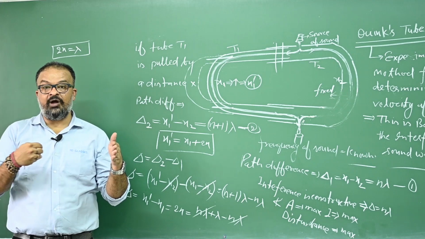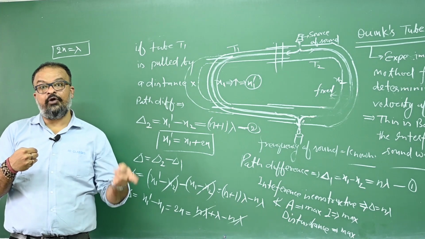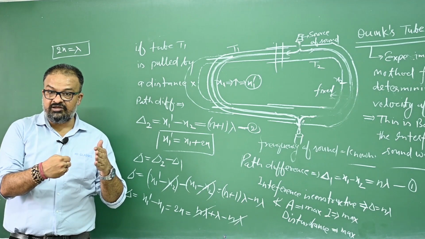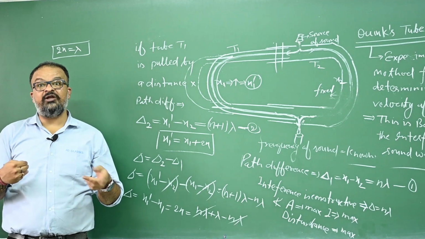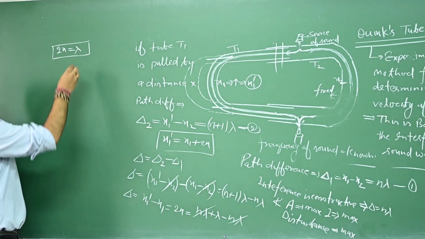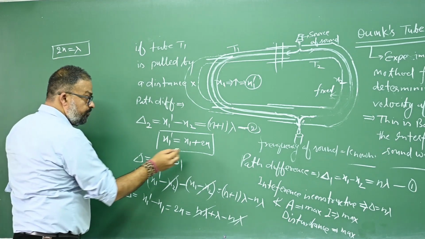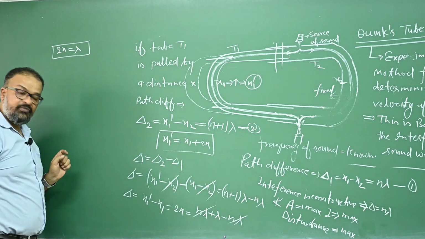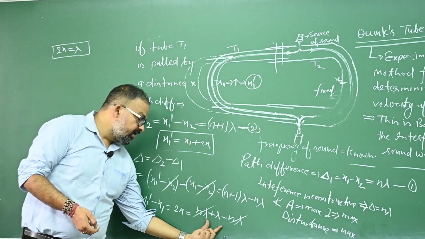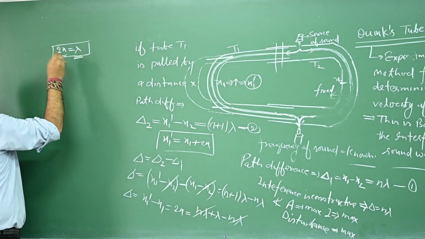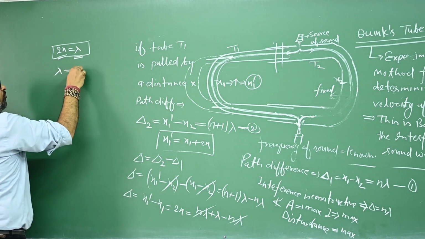Now you pull the tube until the interference is again found constructive. So if it was nth constructive interference, so it will be n plus 1th constructive interference. Yes or no? So what I am saying, this path difference will increase by lambda. This path difference has increased by lambda. So increase in the path difference is lambda, and that is equals to 2x. So lambda equals to 2x.